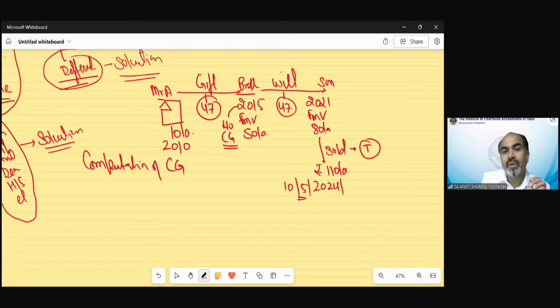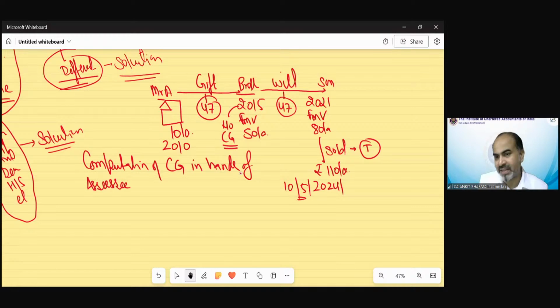capital gain in the hands of assessee. We always need the assessee. So who is the assessee in this case? The assessee means the person who gets the real money. When A gifts to B, does A receive something? No. When B transfers to his son, does he receive anything? No. So the son technically received the money, so he is going to pay the tax. So the son would be the assessee.